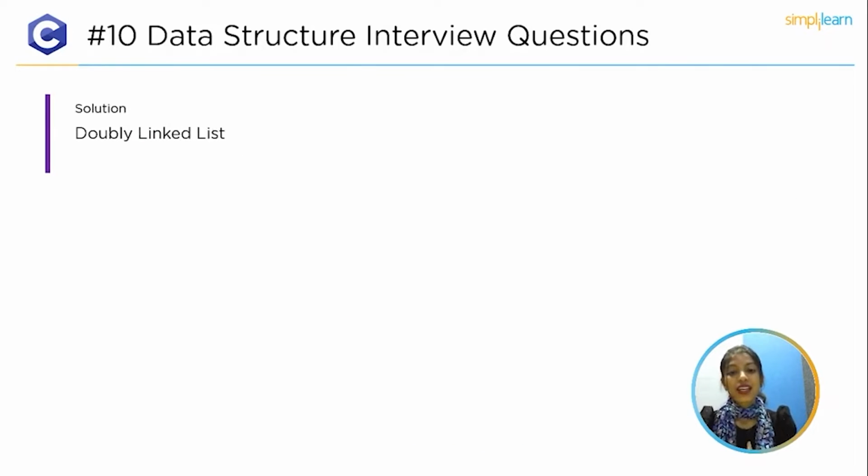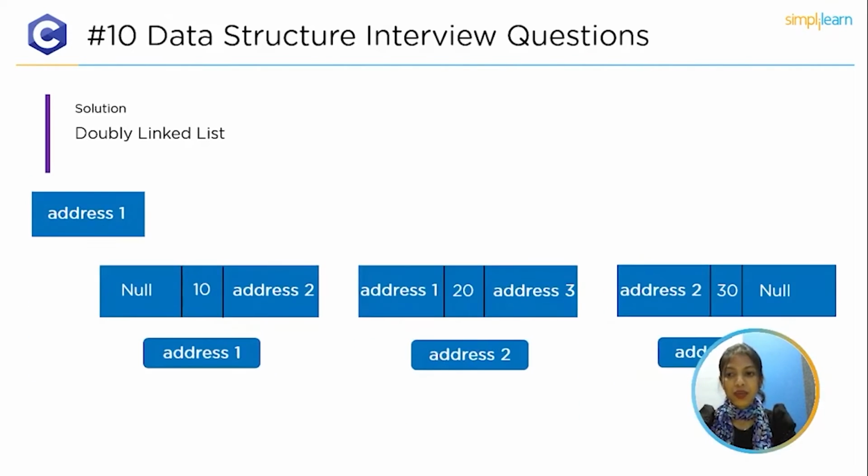The doubly linked list is the clear solution as the question clearly mentions the memory blocks located are not adjacent. Now, the second puzzle is about the minimum traversal. Out of all the variants in the linked list, the doubly linked list is a viable option as it has the bidirectional traversal feature. A doubly linked list allows you to traverse in both directions since it uses 2 pointers to point to the address of the previous and next node. It is easy to access the node using the previous pointer and delete the node from the list. And here we have the memory representation.